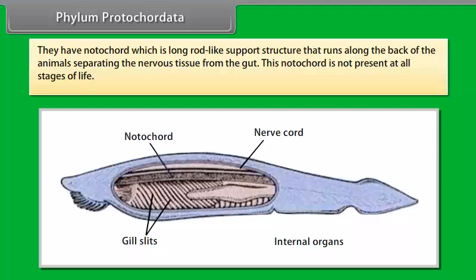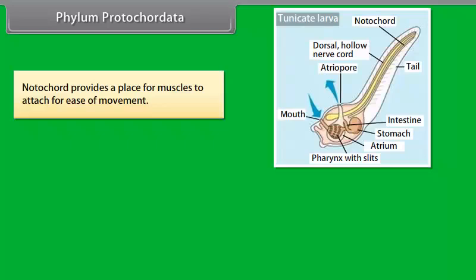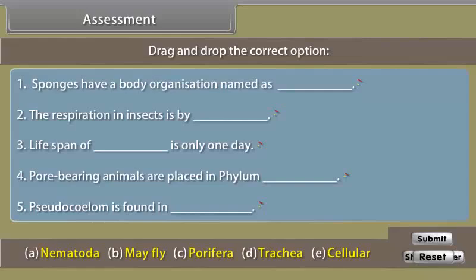This notochord is not present at all stages of life. The notochord provides a place for muscles to attach for ease of movement. They are exclusively marine animals. Some common examples of protochordata are Balanoglossus.